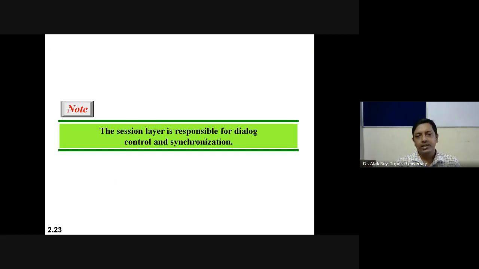So the session layer is responsible for dialog control and synchronization. Please remember these two terms: dialog control and synchronization.